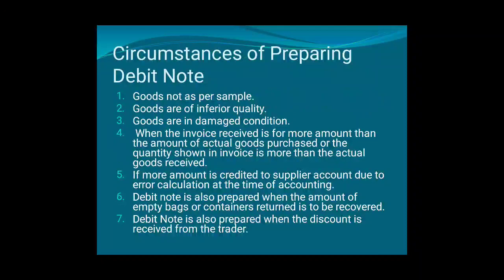If more amount is credited to the supplier's account due to calculation error at the time of accounting, sometimes we have credited more amount to the account of the supplier by mistake. So how to remove that? We will send a debit note mentioning the reason that for so and so mistake your account was credited with more amount. So for that amount we are debiting your account.